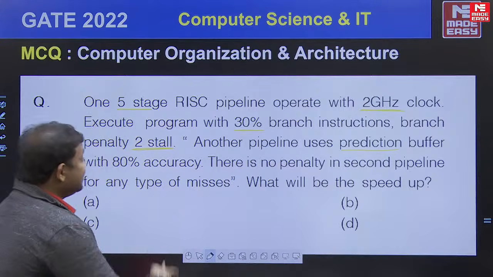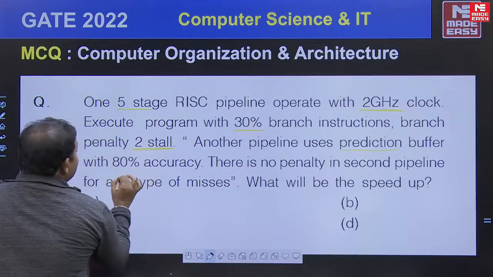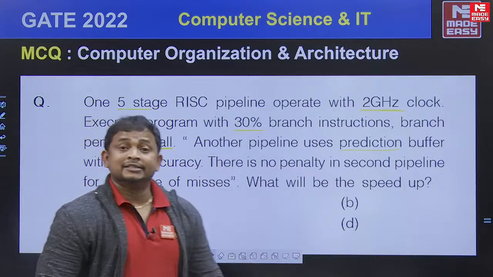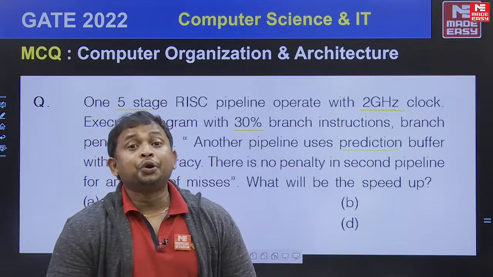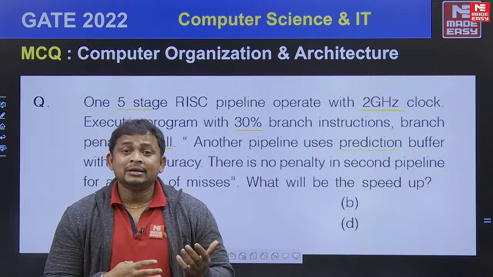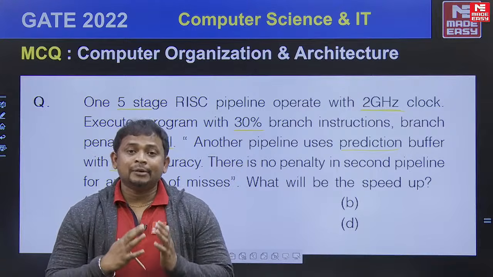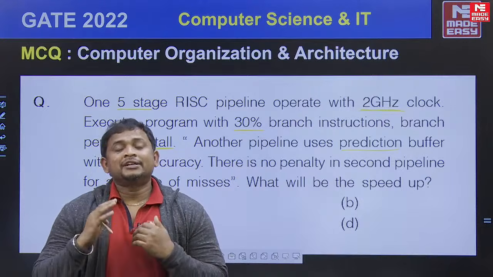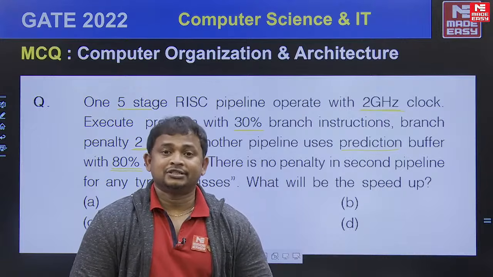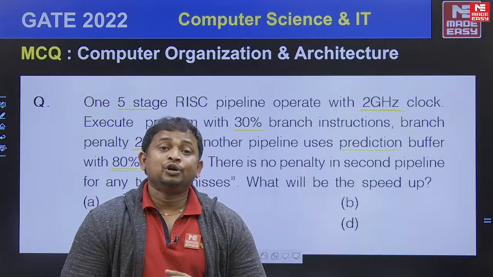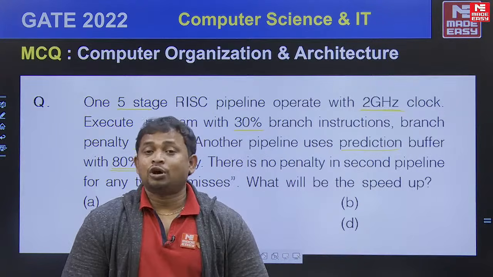That is the reason in this question it is clearly given that when the pipeline uses branch prediction, there is 80% accuracy. What does it mean? 80% accuracy means 80% of the time the prediction is true. That means 80% of the time the target address is available in the first stage. So 20% of the time the target address is not present in the first stage. When the target address is available in the first stage, there are no stalls. If not available in the first stage, stalls are compulsorily present.